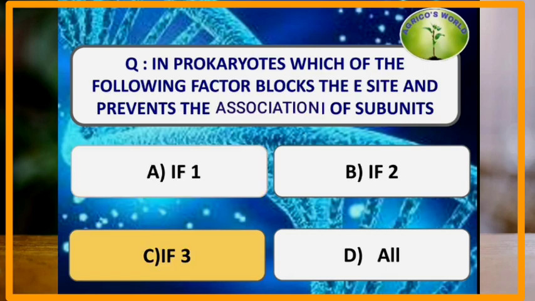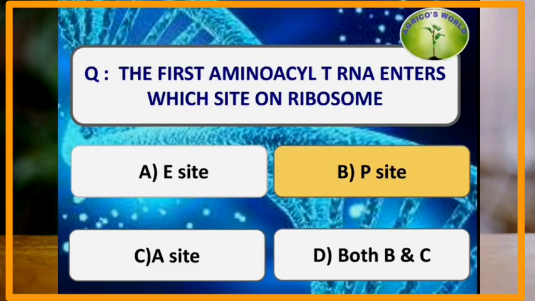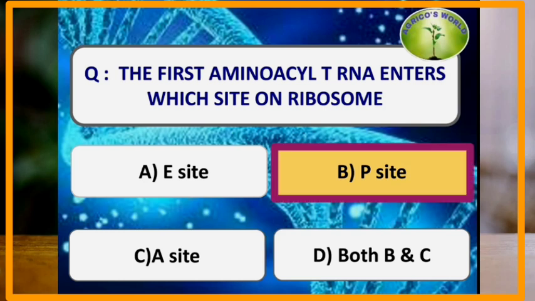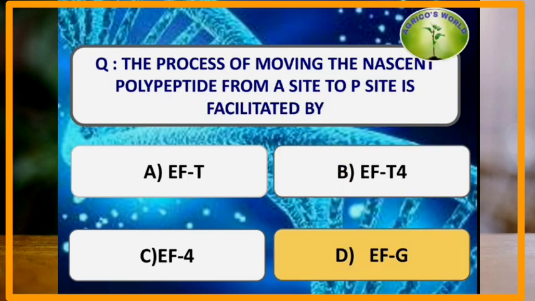In prokaryotes, which of the following factors blocks the E site and prevents the association of subunits? It is the factor IF3. The first amino-acyl tRNA enters into the P site on the ribosome, and later the next amino acids enter into the A site.